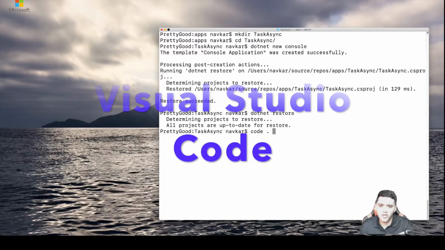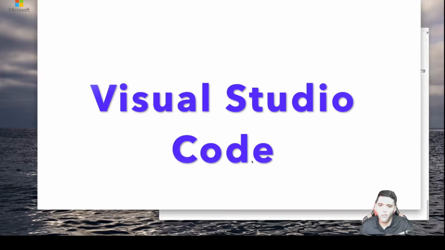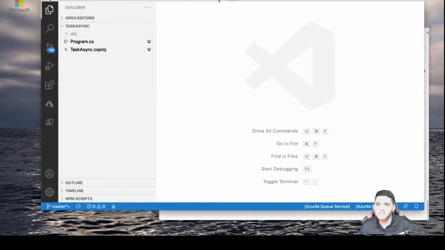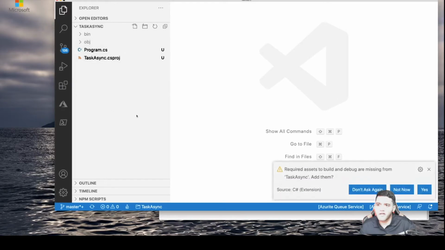And I'm going to say code dot to open the project, and I open the project. It's asking me, required assets to build and debug are missing, so add them. So let's do that.